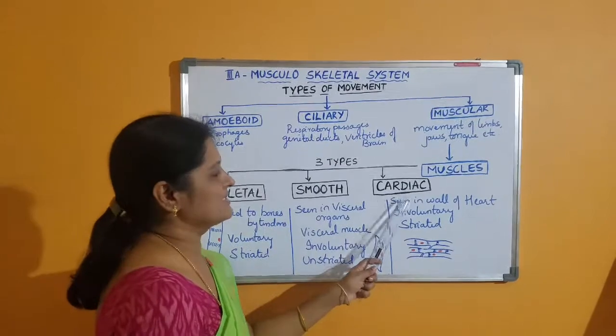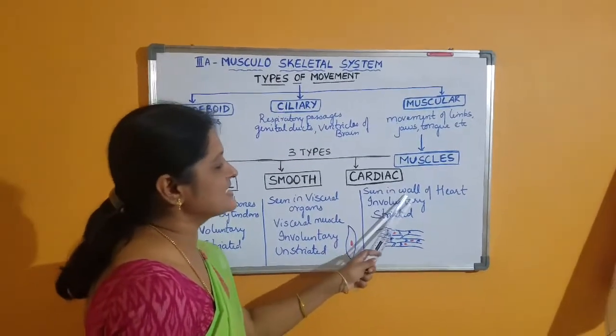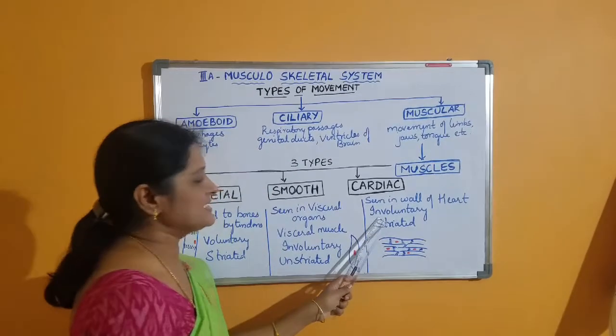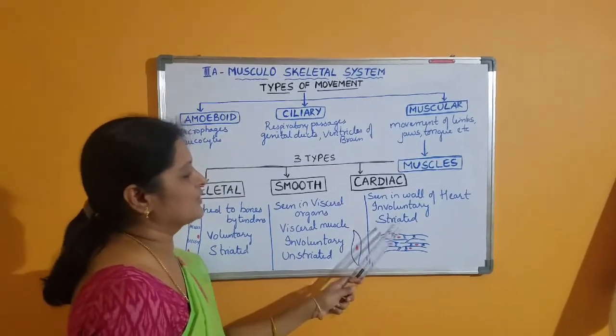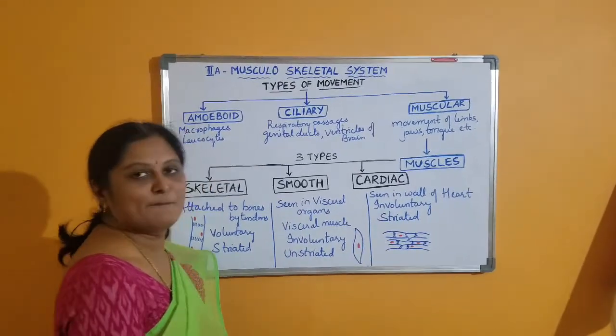And the third type of muscle is the cardiac muscle, which is seen in the wall of the heart, and it is involuntary, which is not under our control, and it is a striated muscle.